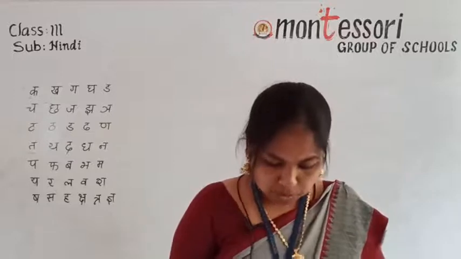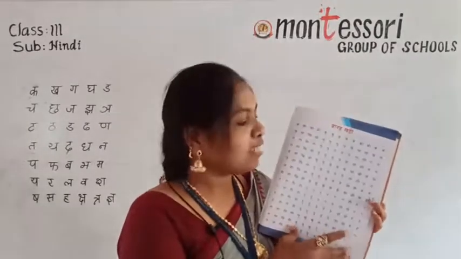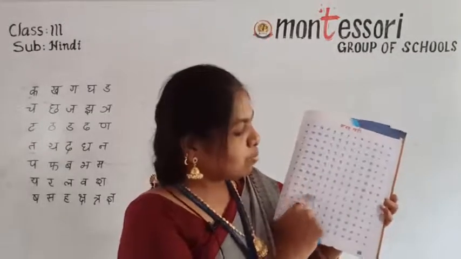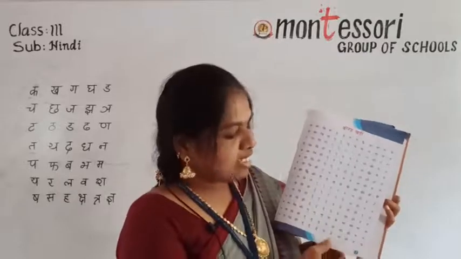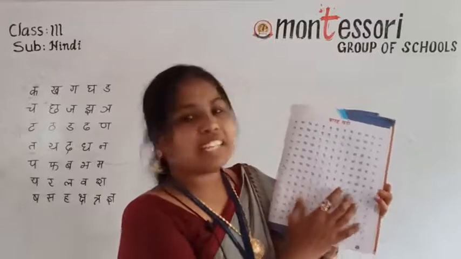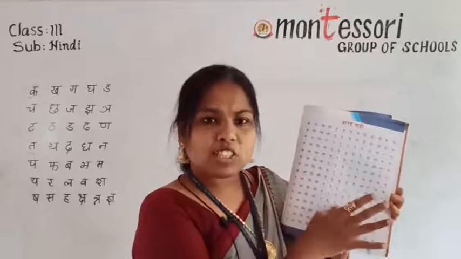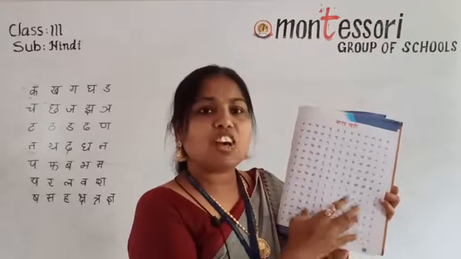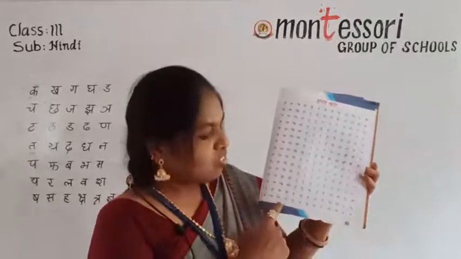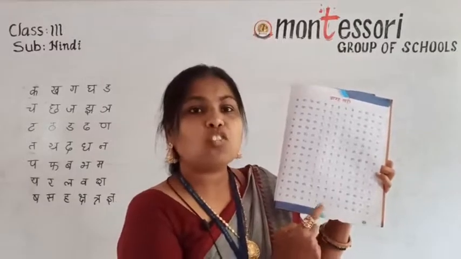Open your textbook to page number 23. All the Barakhadis are there. See, we can see some differences between them. From Ka to Ta, all the Barakhadis have the same header, same matra, and same letter, only the pronunciation of the Barakhadi and the letter changes. Now, while seeing this Tha, you can see it does not have a full header.